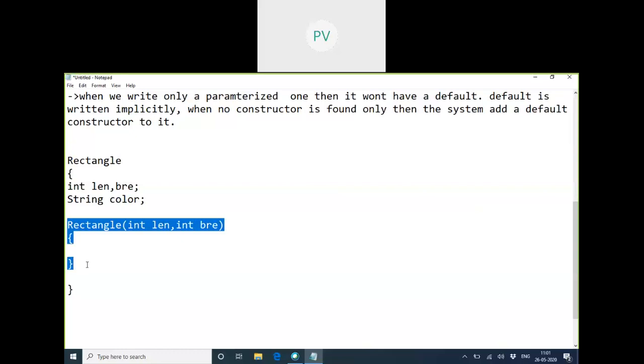So initialization is not done inside the written constructor. Who will do the initialization? The system itself. It is going to write the code. The constructor is already written, only the compiler is going to add this code, this dot length equals 0, and the breadth 0. So if you have not initialized, same law again: whenever you don't initialize anything, it will come with the default values.